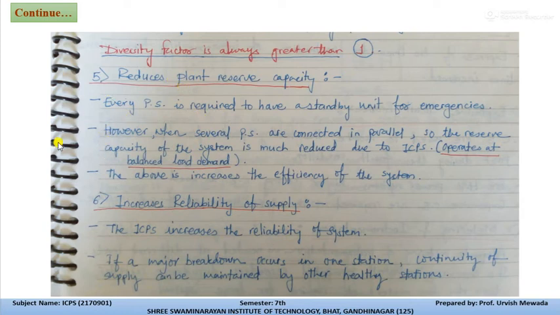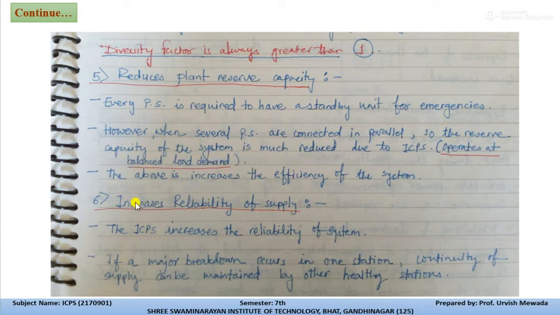So, due to the interconnected power system, we don't require reserve plant capacity. If any fault or problem occurs, we can share the load from the excess generating unit to our consumers, so the plant reserve capacity will reduce. When several power plants are connected in parallel, the reserve capacity of the system is much reduced.